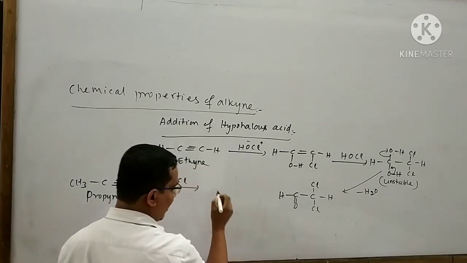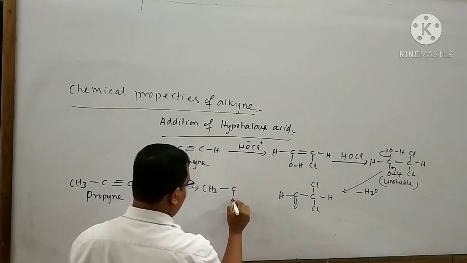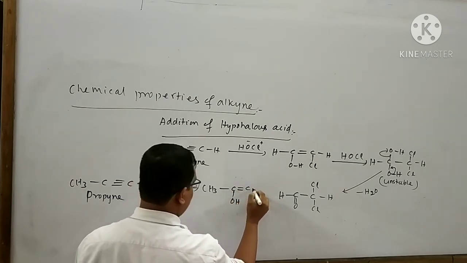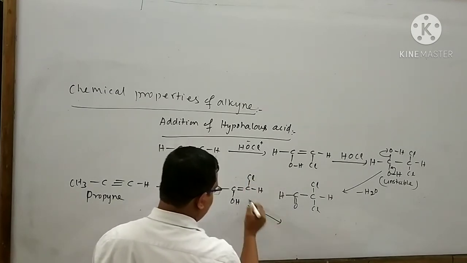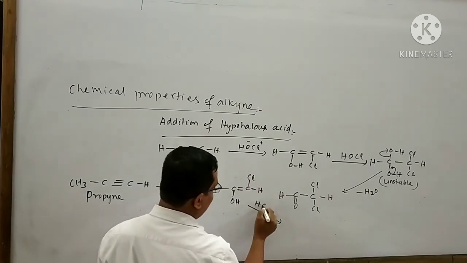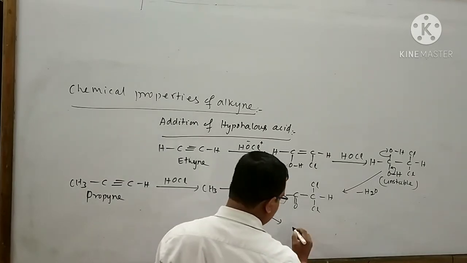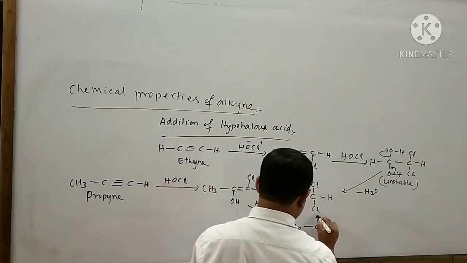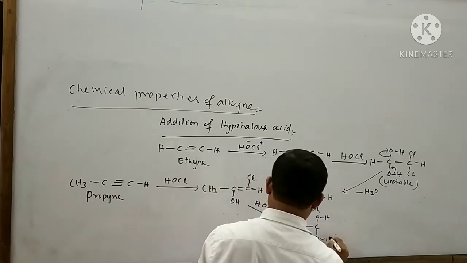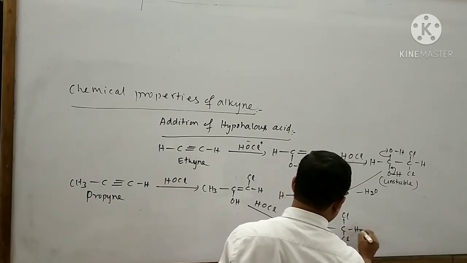I can write the product like this: CH3-C(OH)=C(Cl)-H. Again, this product reacts with another HOCl molecule to form an unstable compound like this: CH3-C(OH)(OH)-C(Cl)(Cl)-H.